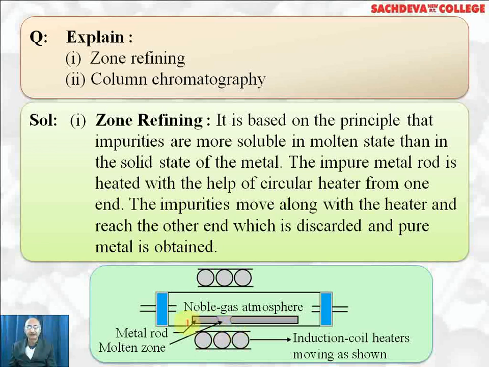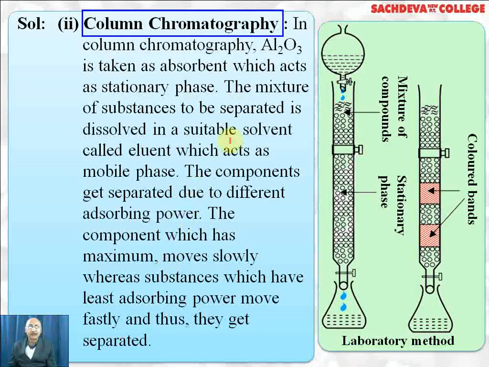whereas pure metal is crystallized again. Column chromatography, as we have discussed earlier also: alumina is taken as adsorbent, which acts as a stationary phase, and the mixture to be separated is dissolved in a suitable solvent, also called eluent, and dropped from the top into this column, which is packed with alumina.